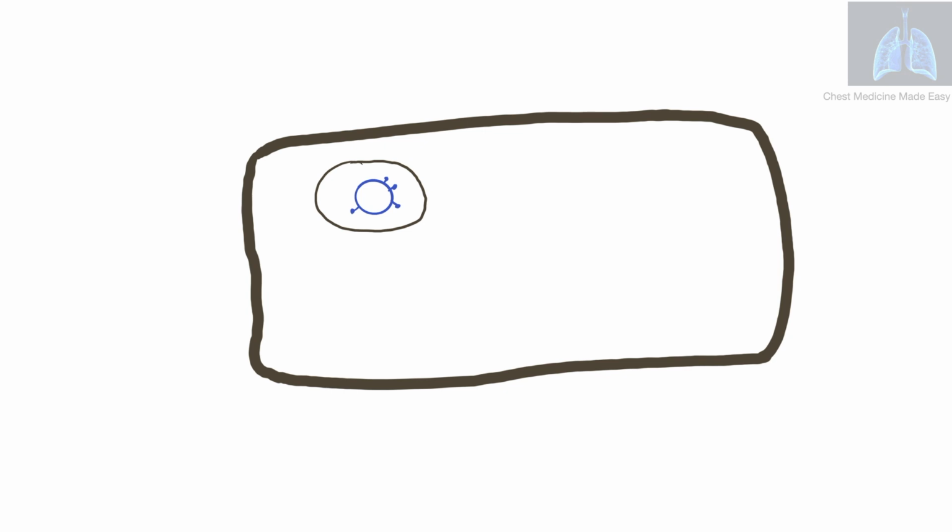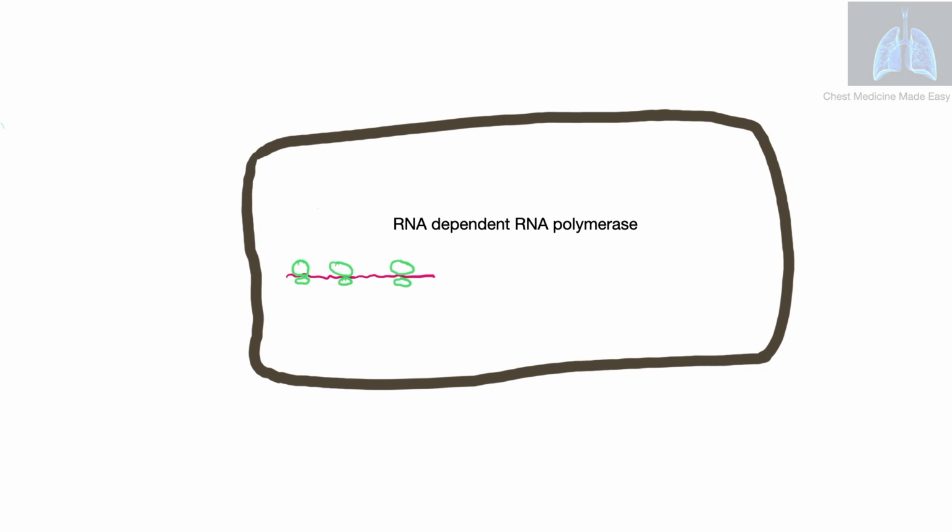Once the proteolytic enzymes have acted, the viral RNA is released into the human cell, and the RNA-dependent RNA polymerase is synthesized, which leads to copying of the viral RNA material. Now this step is a potential target for the drugs favipiravir and penciclovir, and also a target for remdesivir.